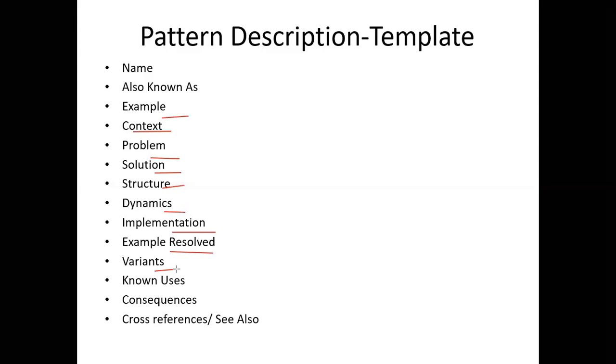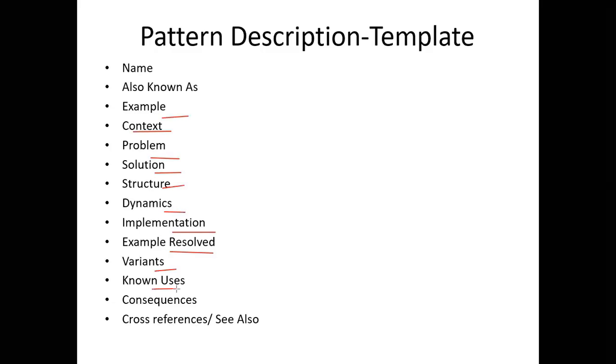Next is variants. In variants, a brief description of variants or specializations of the pattern will be discussed. If I am taking the MVC pattern, it is not that I implement the whole project with the MVC pattern. Along with MVC pattern, I can have a publisher pattern. In the previous diagram you might have seen, when I was giving an update, there was a subscriber used. So in combination I can use some other patterns to have some variants.